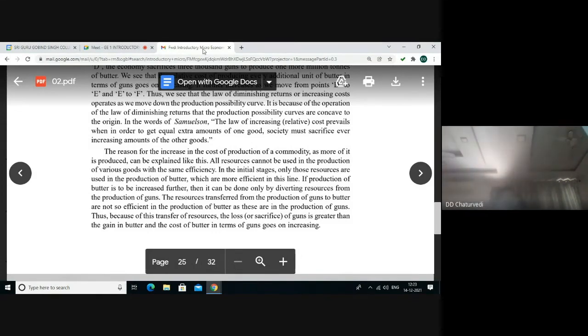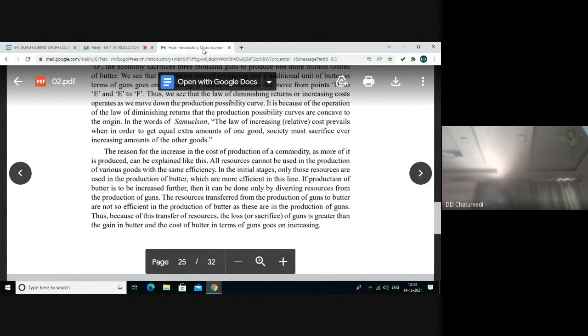So we have seen that all resources cannot be used in the production of different goods with the same level of efficiency. In the initial stages, only those resources are used to produce butter which are more efficient in this line. If the production of butter is to be increased further, it can be done only by diverting the resources from the production of guns.